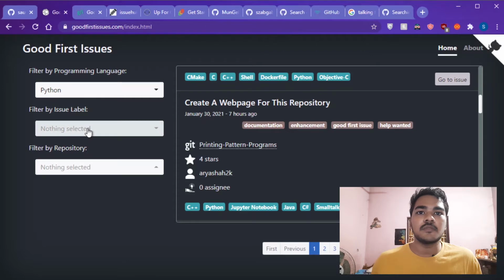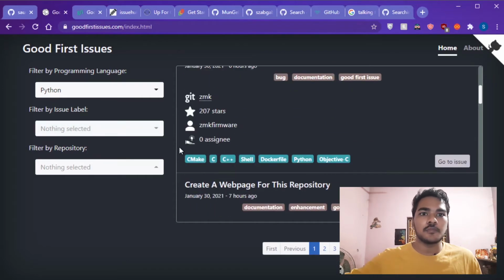Now about labels: in GitHub repositories, especially in the issues, there are labels. So what are labels? Labels provide context to the issue. For example, if an issue has a label called good first issue, that means it is a good first issue for a beginner who has never contributed or is starting to contribute, right?